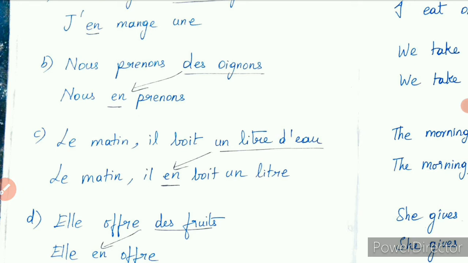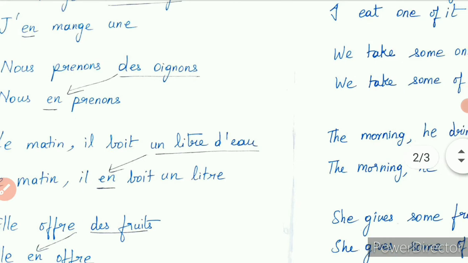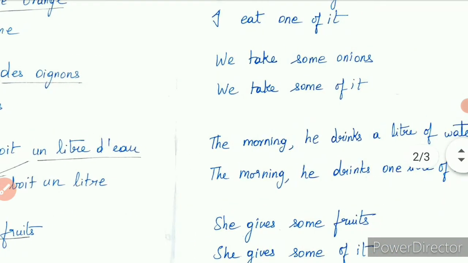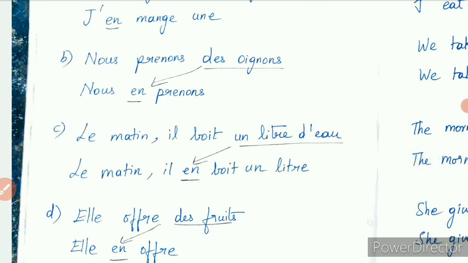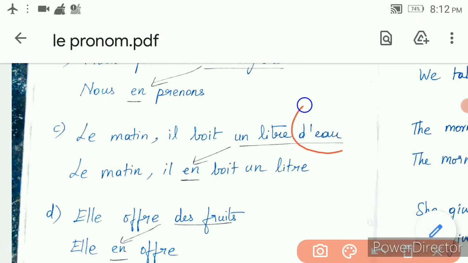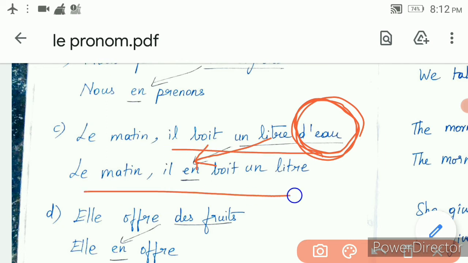Le matin, il boit un litre d'eau. In the morning, he drinks a liter of water. How will you change it? You have to replace only this d'eau, water. So you are replacing this with en and the remaining will be the same.